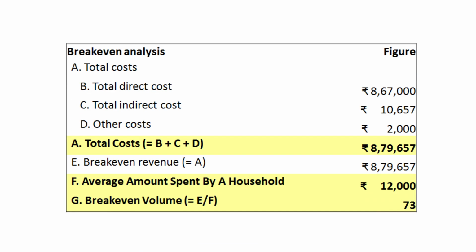Kanku calculates the total forecasted costs of the business, which we can see in the table. She assumes that on an average, a household will buy items worth this value from her in a year. Based on this assumption, she calculates the number of households needed for break-even as seen here. This number is more than the number of her current household customers.